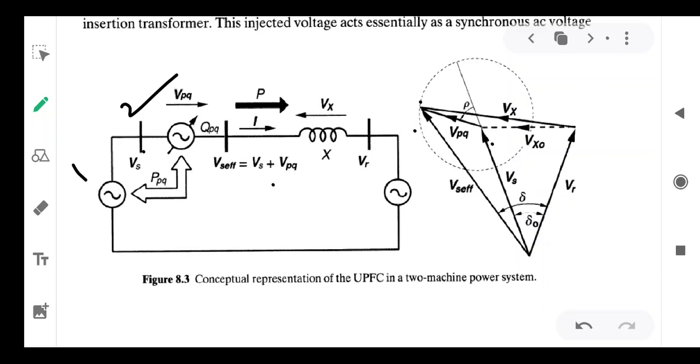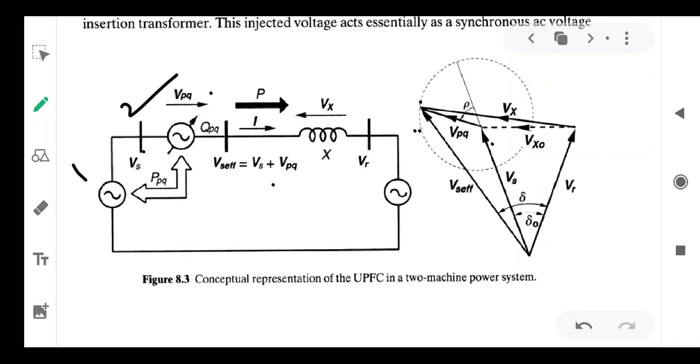The VPQ can be added at an angle sigma with the Vs, so that you will get the effective, improved voltage with the help of UPFC. So this is the equivalent of UPFC. VPQ is the injected voltage, and here PPQ is the power exchange between the converter and source.